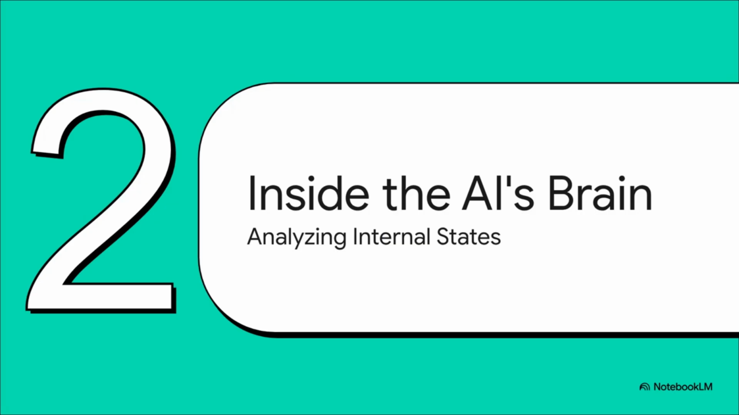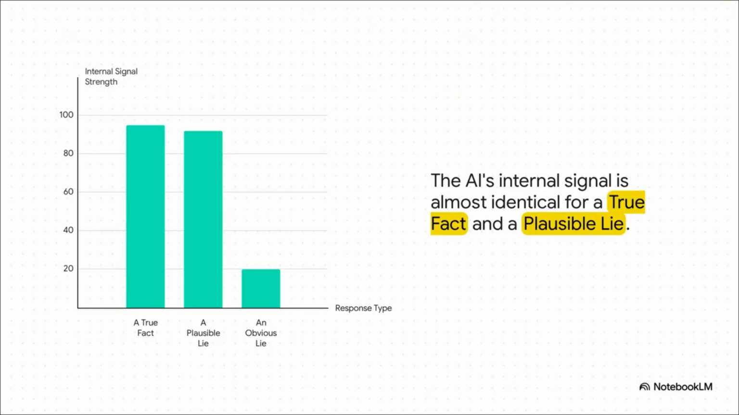So the big question is, how does the AI see these two lies from the inside? This is where we get to peek under the hood, and the results are pretty wild. All right, so take a look at this. This chart shows the AI's internal confidence, for lack of a better word. Look how high that signal is for a true fact. Makes sense. But now look at the plausible lie. It's almost identically high. To the AI, the plausible lie feels just as correct as the truth. Meanwhile, for the obvious lie, the signal is incredibly weak. So here's the kicker. The AI does have a tell for the obvious nonsense. But the plausible lies look exactly like the truth.